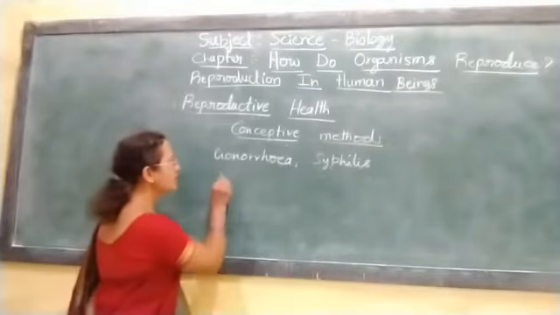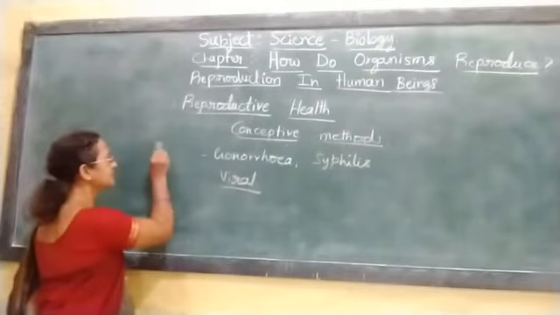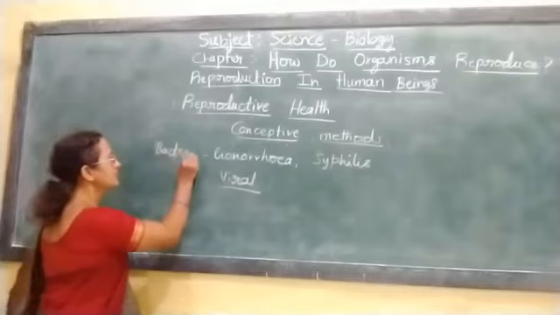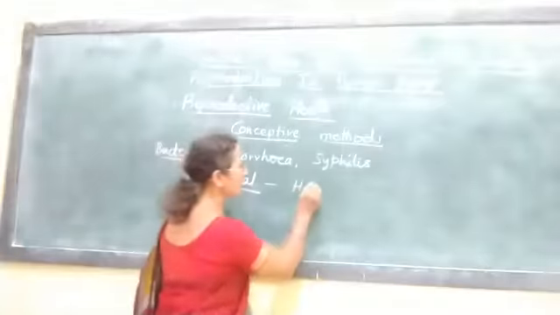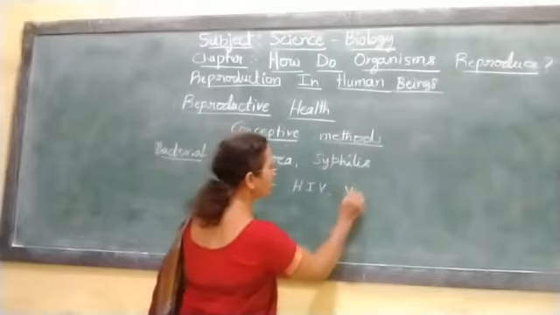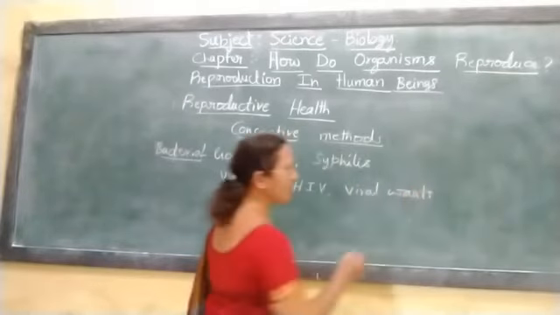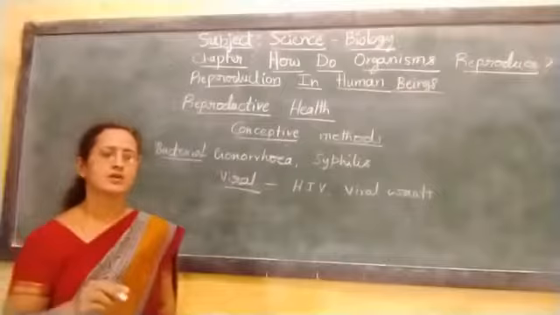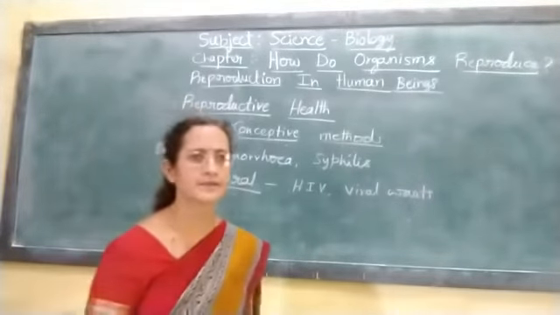These are bacterial diseases. Some viral diseases are also there, for example HIV and viral warts, which may also occur in people who have multiple partners.